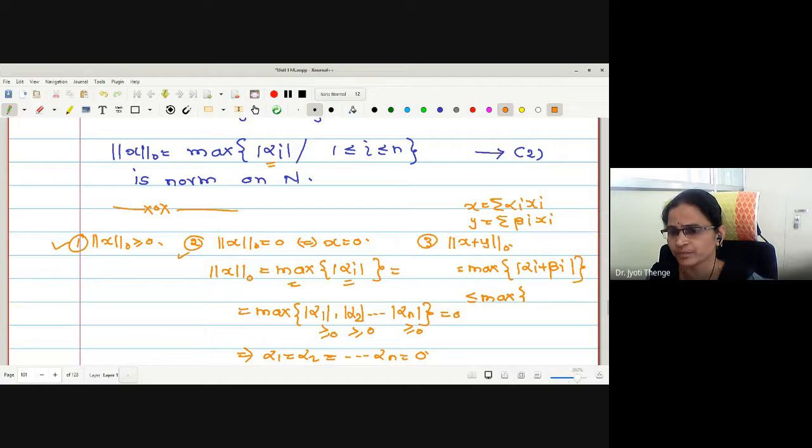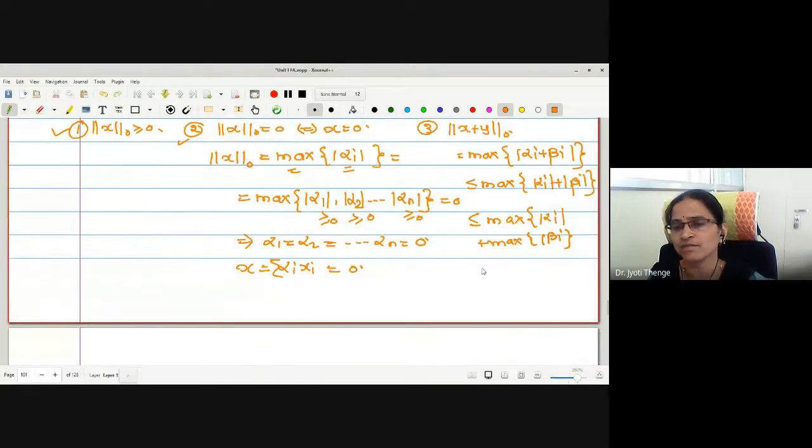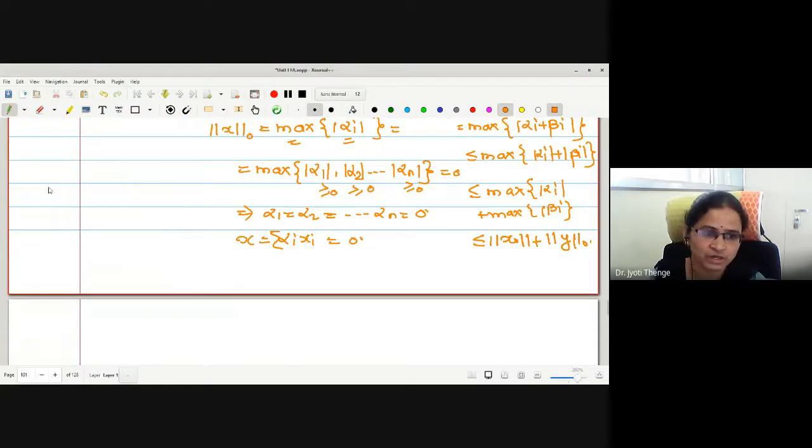This is maximum mod alpha i plus mod beta i. Again, can I separate it? Maximum mod alpha i added with maximum mod beta i. And maximum mod alpha i is norm zero of x. Maximum mod beta i is norm zero of y. The third is also verified. What about the fourth one?